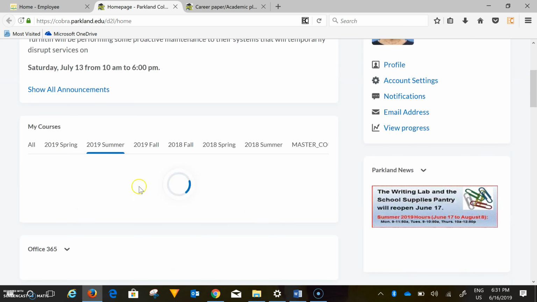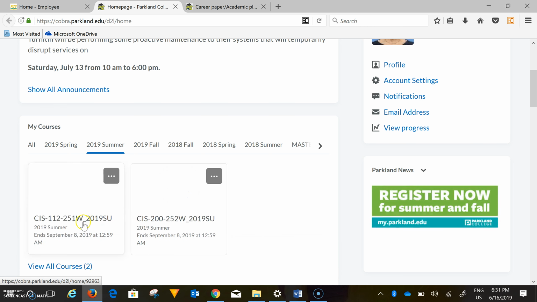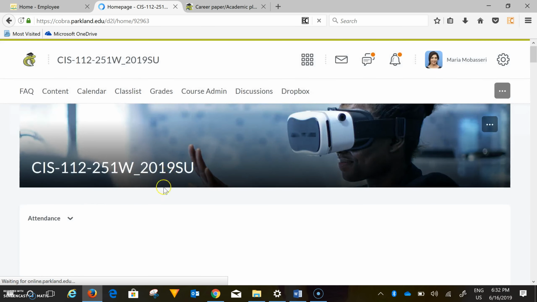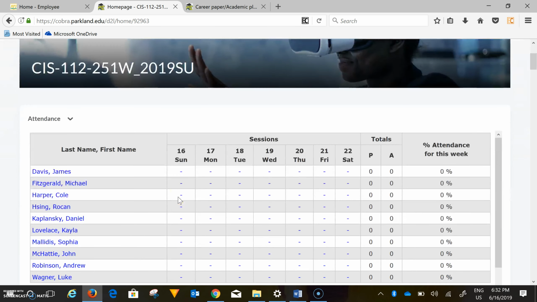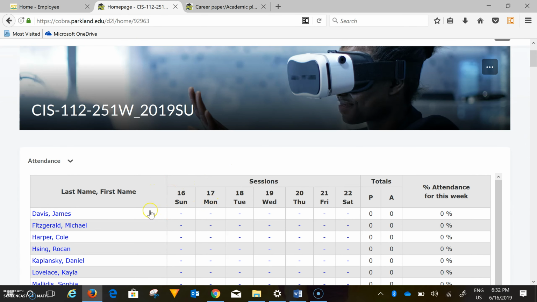The internet's a little bit slow and it's trying to get to CIS 112251W. That's your course. Once you see that, you click on it and it will bring you to where the course attendance is. You see that your names are in here. As you come online and start working, you need to stay over 20 seconds on this page so that it actually records that you are online and on the course.